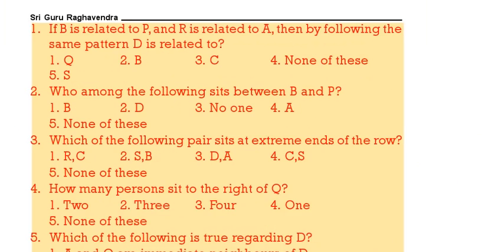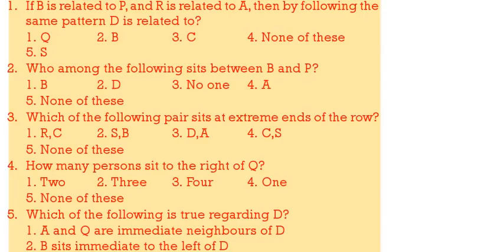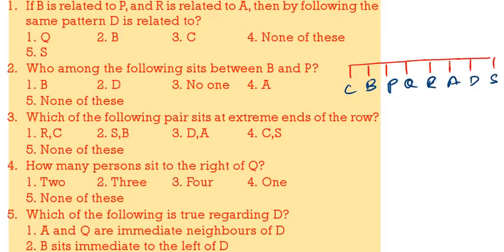See the first question. See, these are the 8 persons, 1, 2, 3, 4, 5, 6, 7, 8. The persons are C, B, P, Q, R, A, D, S. If B is related to P, B immediate right P, then R is related to A, R immediate right A, then D is related to S. Who is sitting between B and P? No one. Who is sitting at extreme end? CS. Who is sitting to the right of Q? Right of Q, we are having 4 persons. 3 is the correct answer.